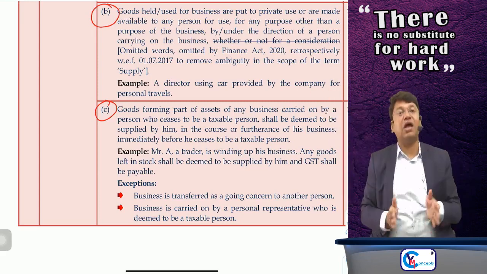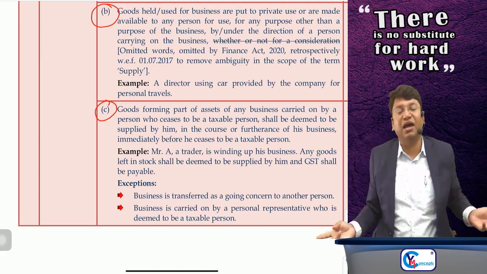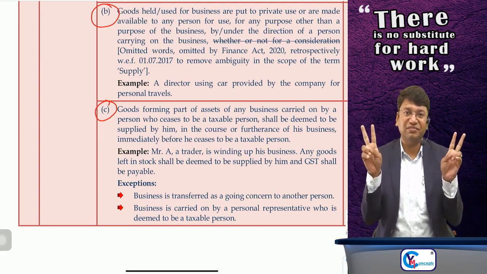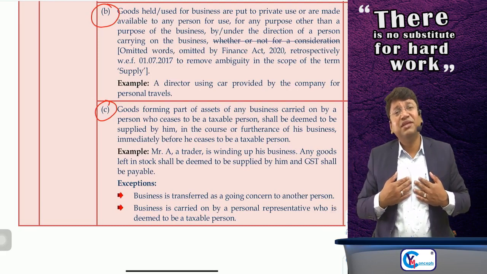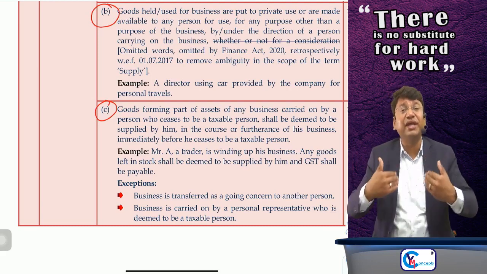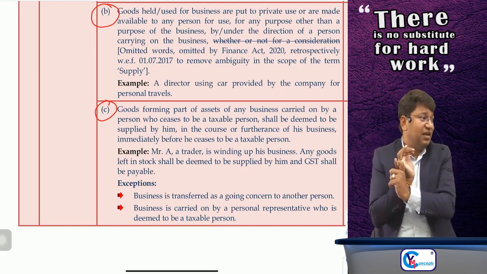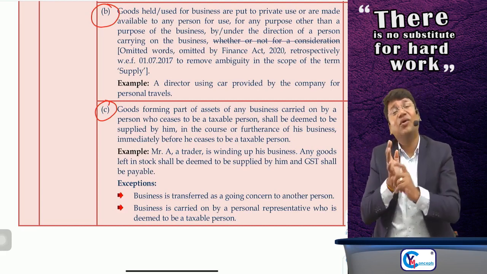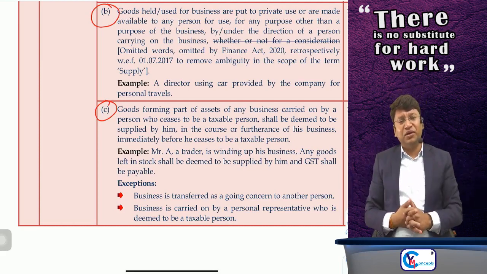That's a different point. Here the question is whether it is supply or not. This is what we are reading, and it will be supply of goods. But yes, there are two exceptions. First, sir, the business is getting continued as a going concern either by his legal heirs, or he has transferred the business to somebody else who is carrying on the business as a going concern.